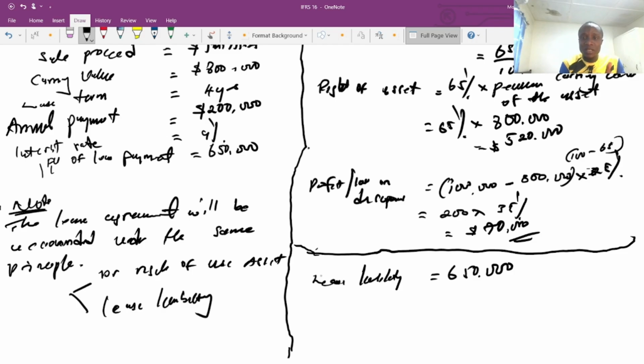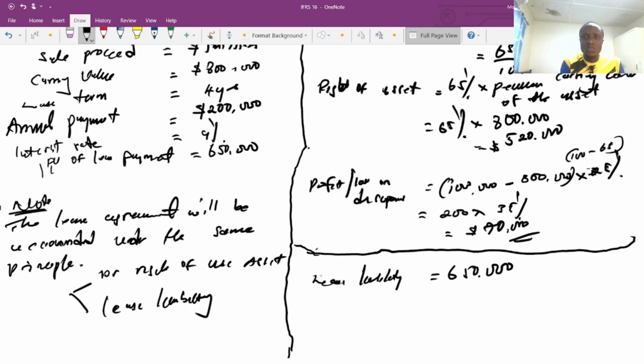We calculate the percentage retained because initially 100% of the asset is disposed of to the buyer. Then we enter into a lease agreement to have the right to use the asset. So we are going to have the right to use a proportion of the asset, but not 100% anymore. To get the proportion, we use the lease liability divided by the sales proceeds, which gives us the percentage retained.